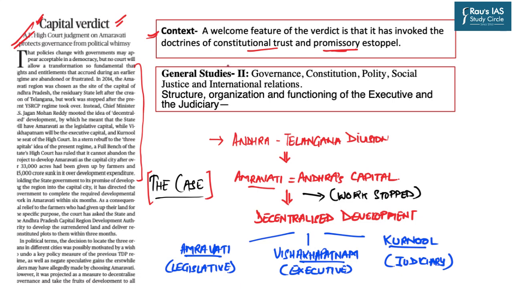You need to be aware just about the basic details of these doctrines. No need to go deeper into it. You just need to be aware of what exactly is meant by the doctrine of promissory estoppel as well as the doctrine of public trust. As far as the UPSC scheme of syllabus is concerned, this topic falls under General Studies Paper 2, in the structure, organization and functioning of the executive and judiciary.